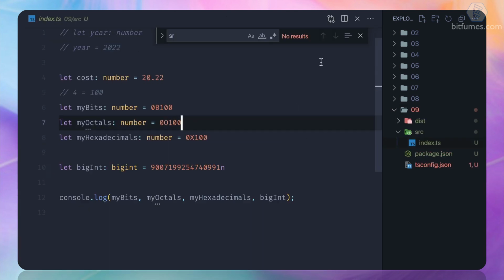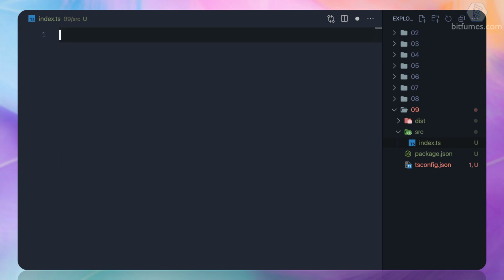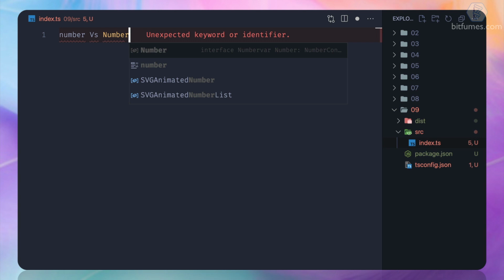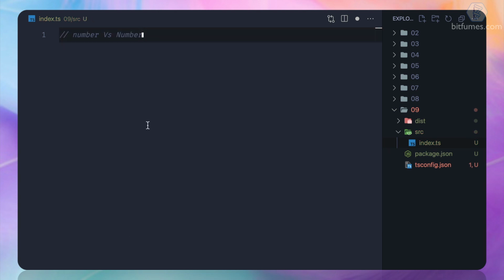Now we talked about the numbers and different types of numbers held inside this number type. And now let's talk something about number versus Number. And you will say, what's the difference between these two? One is with a small n, the other is a capital N. Oh, that's amazing. No, actually the real difference I want to explain here is the number with a small n is a primitive data type.